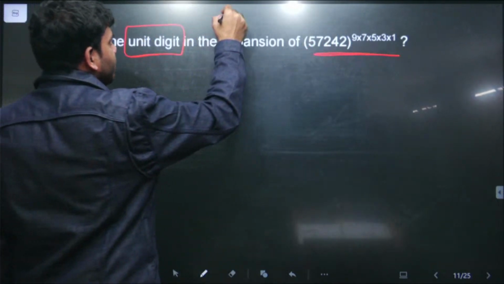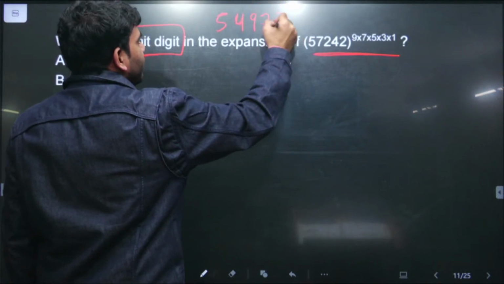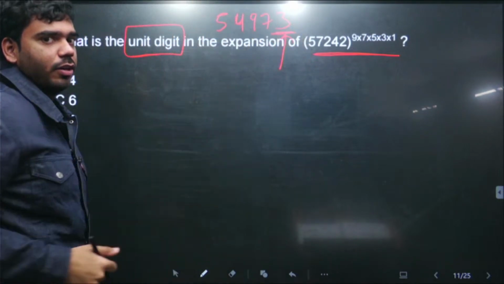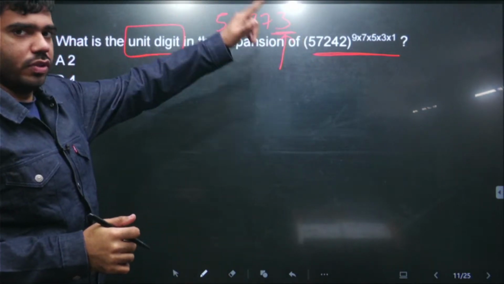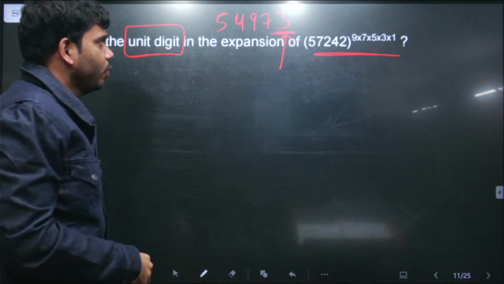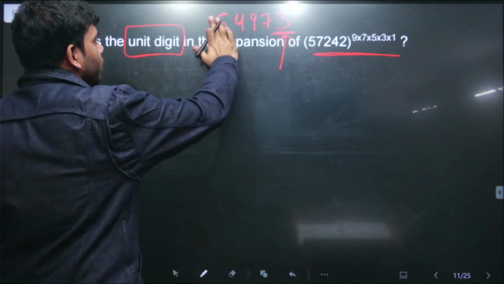this thing unit digit in the sense जैसे 54973, this is a 5-digit number, the digit that is appearing on the most right hand side of the number, the digit on the most right hand side, that is the unit digit. Here the unit digit is 3. So we need to find the unit digit of this specific expression. So property of unit digit is